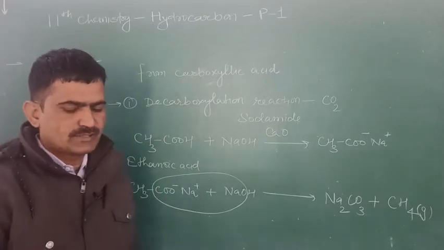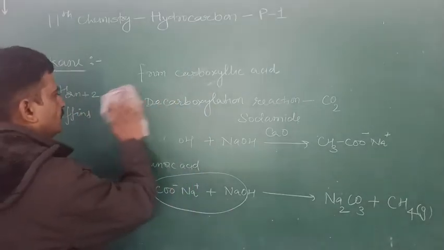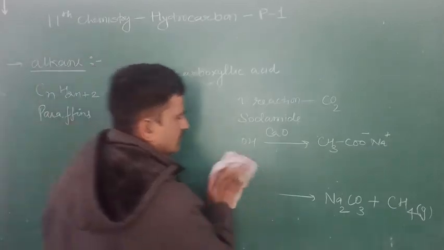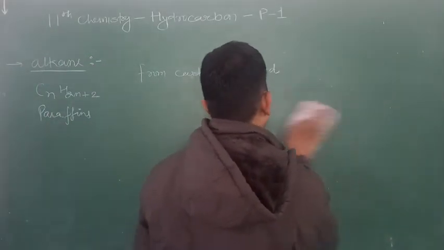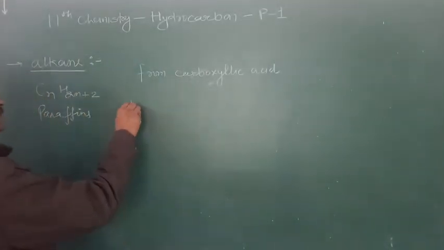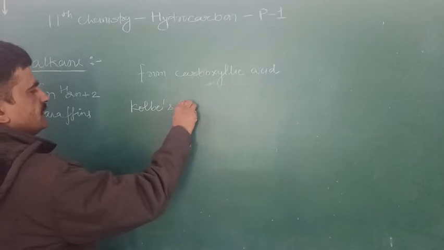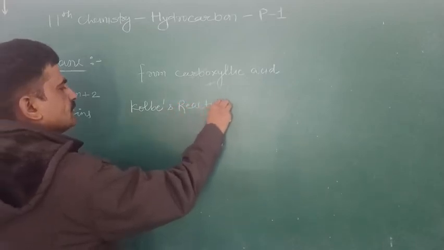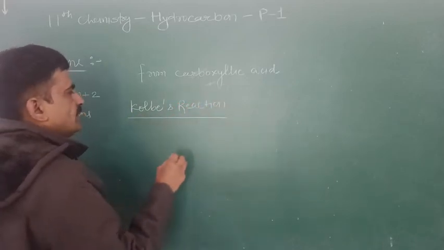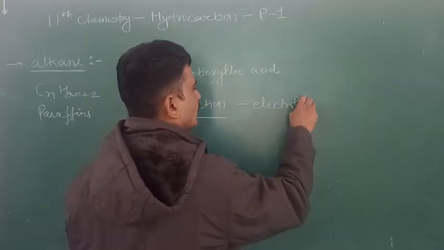Now the second method is Kolbe's reaction. Kolbe's reaction and decarboxylation, these are the 2 important reactions. This Kolbe's reaction is carried out by the process of electrolysis.